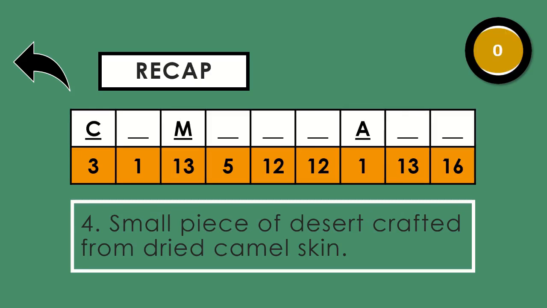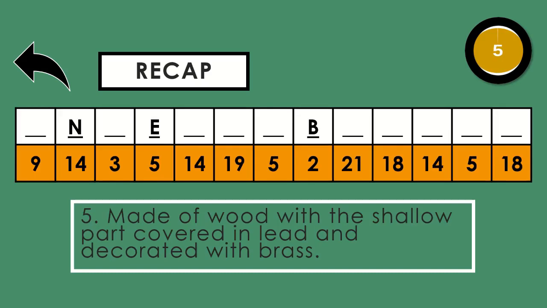Time is up. Ready for the last item? Let's have number 5. Made of wood with a shallow part covered in lead and decorated with brass. You have 5 seconds. Time is up. Now we're done with the test.